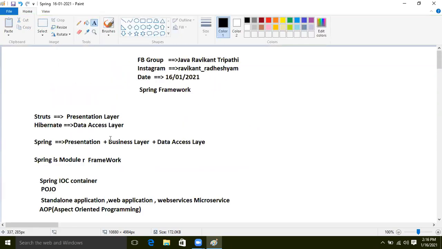Out of 100% of companies, about 10% are using their own framework that they created, because if a client is there, they don't want to lose their own client. But because Spring framework is open source, and things are much easier compared to other frameworks. Loose coupling and tight coupling, I will explain those things also, don't worry. Each and everything I will touch here.